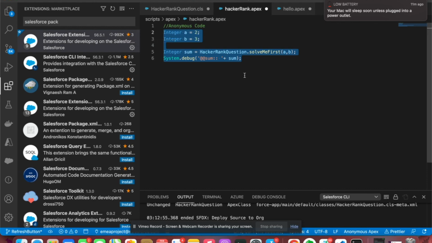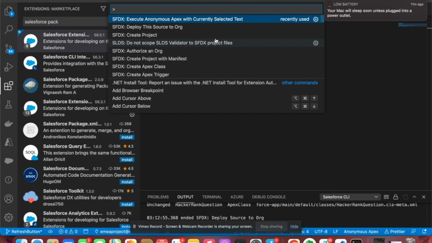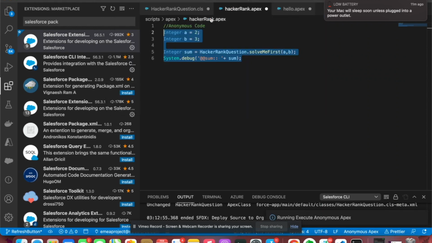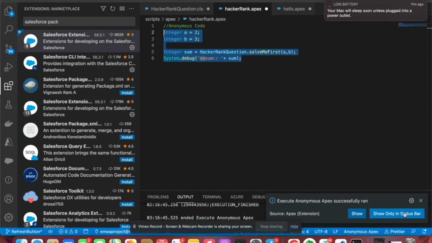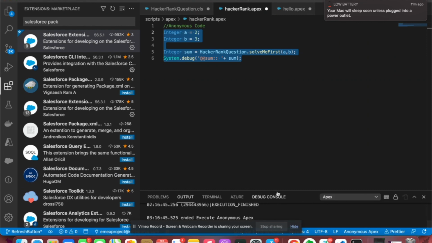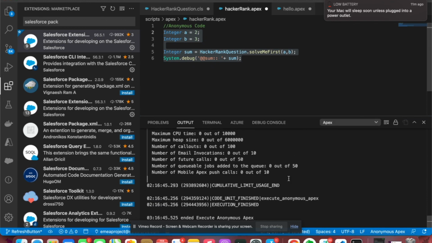Click on Command Shift and P, and in this case we will run Execute Anonymous Apex with Current Selected Text. That will run this code for us. We will see this console debug. It worked perfectly as an output. Okay, you see it worked.